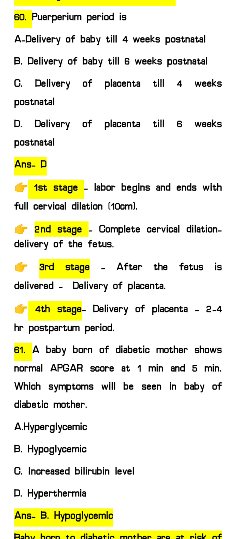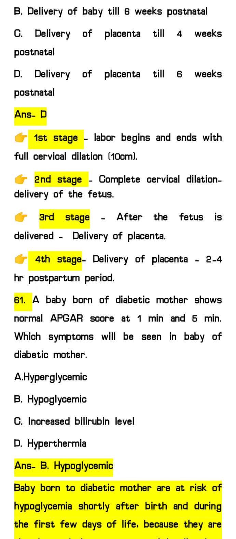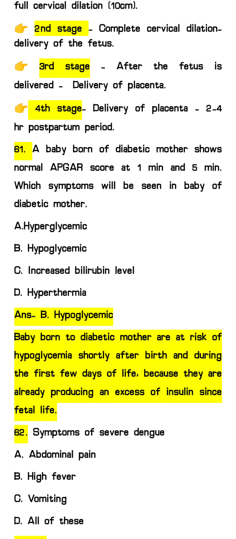The third stage starts from the delivery of the fetus till the delivery of the placenta, and the fourth stage is from the delivery of the placenta till 2 to 4 hours of the postpartum period.